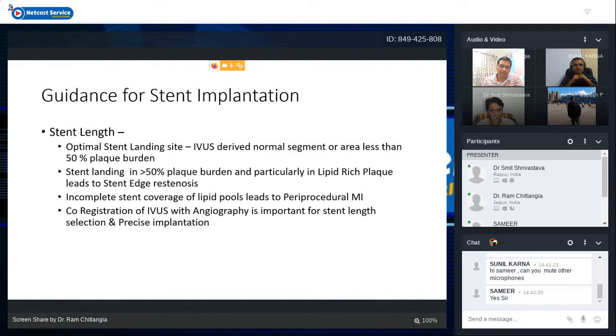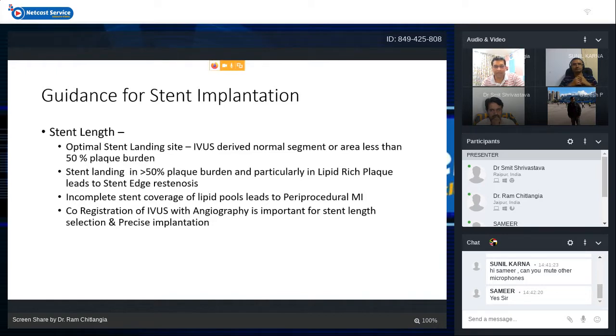For the stent length, we should choose the optimal stent landing site, that is the IVUS derived normal segment or the area which has got plaque burden less than 50%. If we land the stent in an area with more than 50% plaque burden, and particularly in lipid-rich plaque, it will lead to stent restenosis on follow-up, and also incomplete stent coverage of lipid pools will lead to microembolization and periprocedural MI and no reflow.